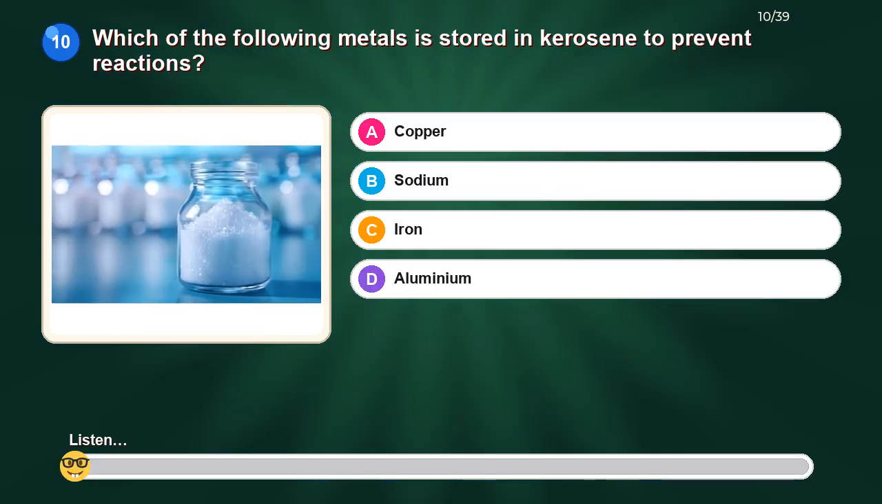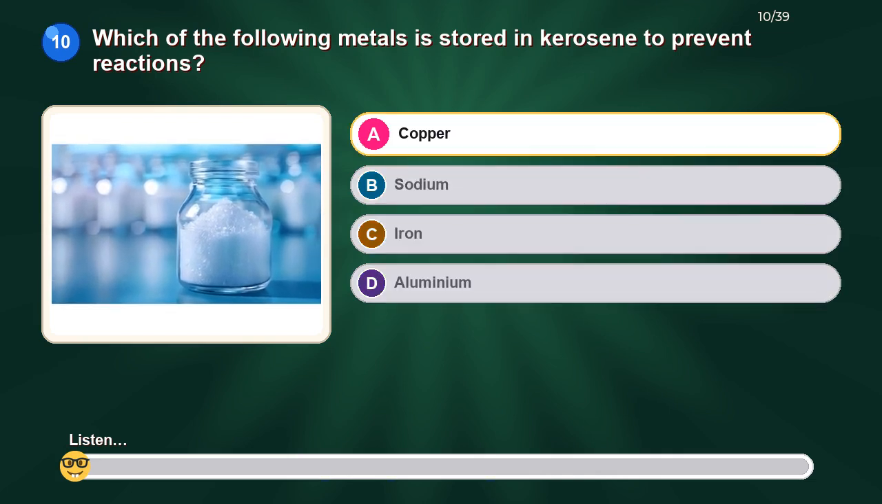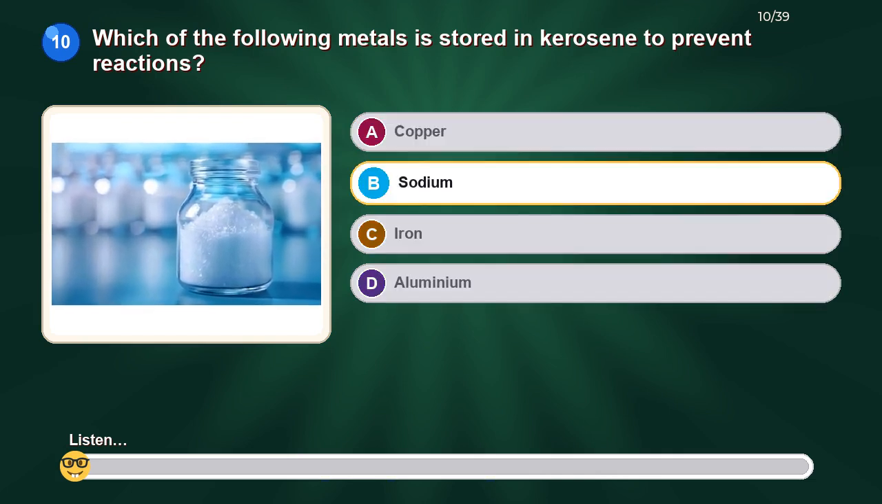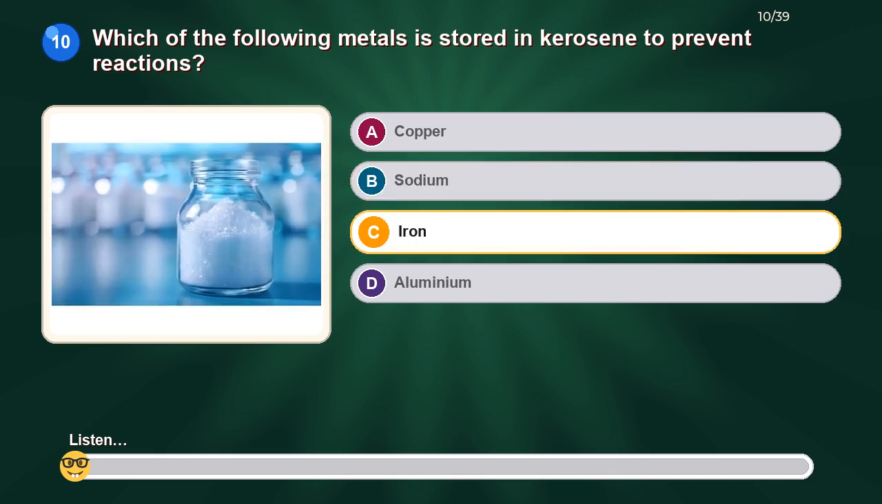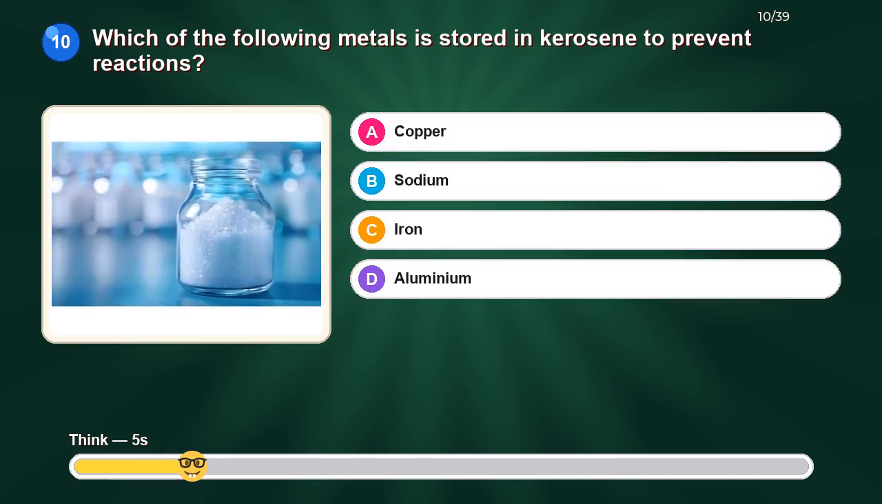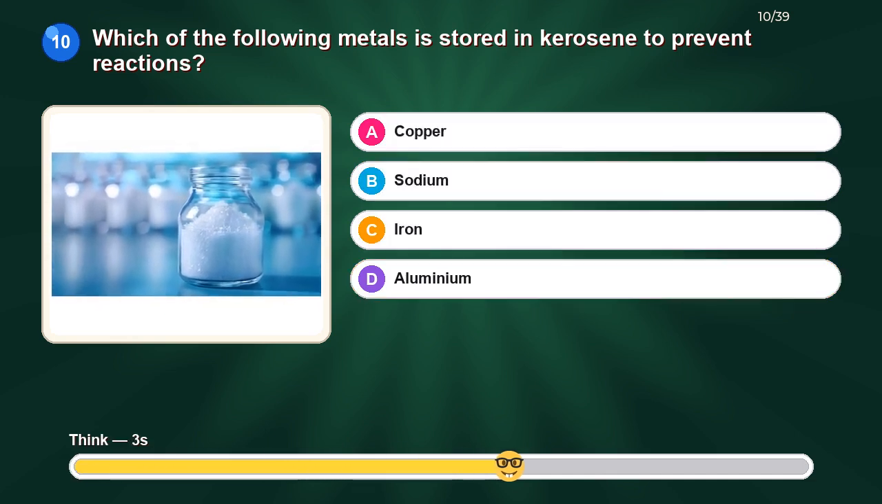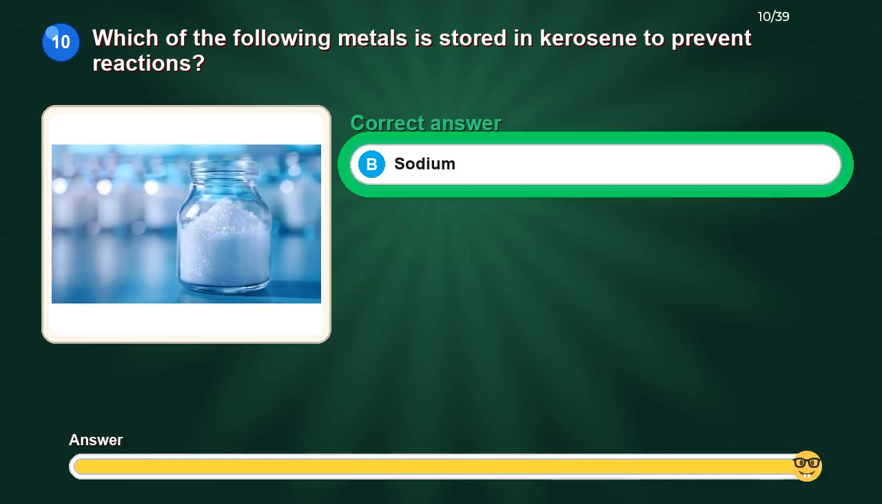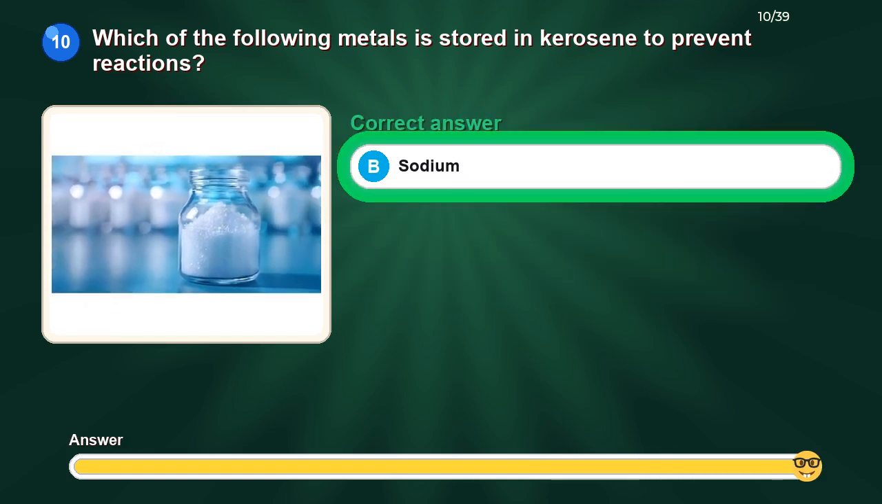Which of the following metals is stored in kerosene to prevent reactions? Option A, copper. Option B, sodium. Option C, iron. Option D, aluminium. The correct answer is sodium.